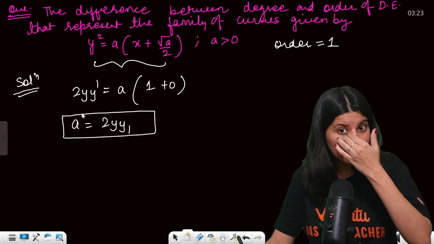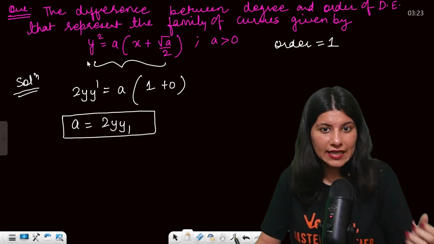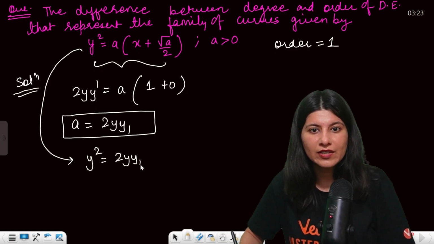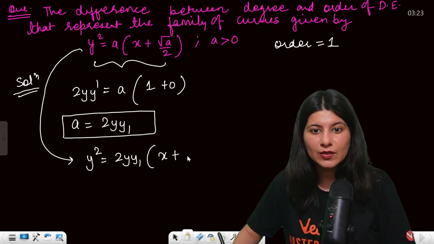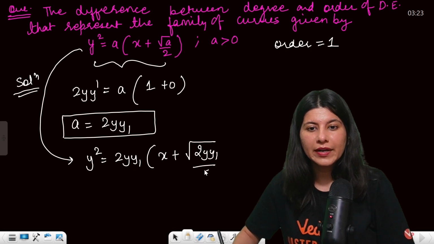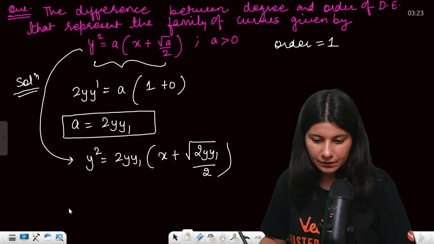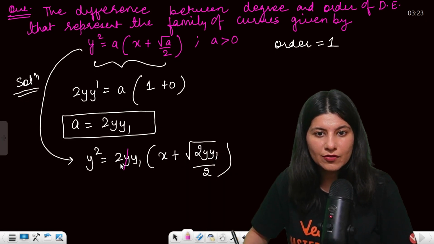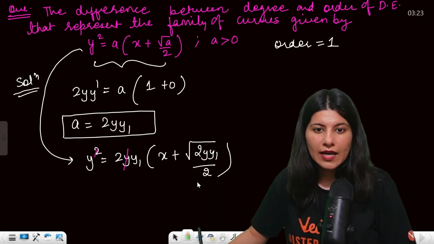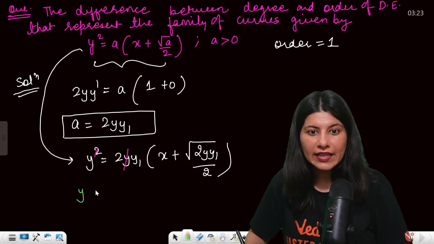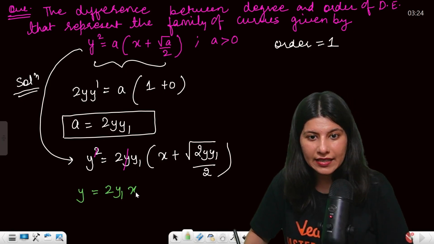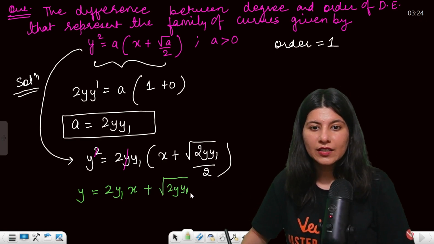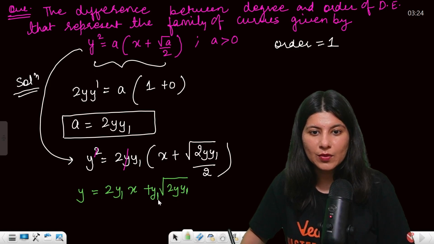Now you have to plug in the value of the constant a in your curve. So let me just put this. y square equals 2y1 x plus root 2y1 by 2, correct? Got it? Now, one thing: y and y are getting cancelled out over here. So you are getting y equals 2y1 x plus, now multiply it inside, root 2y1, and y1 will be kept outside just like this.